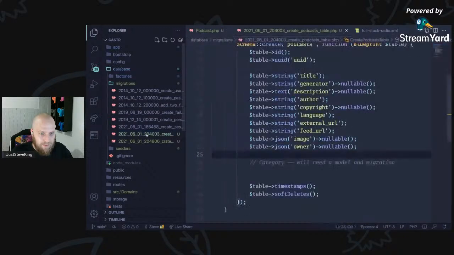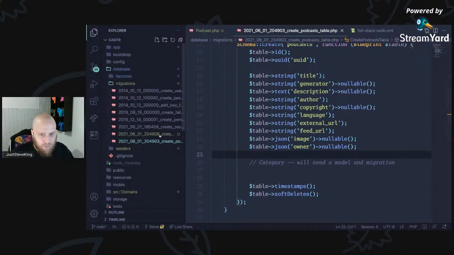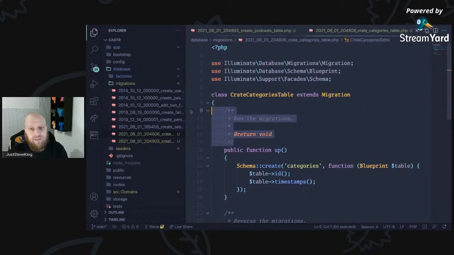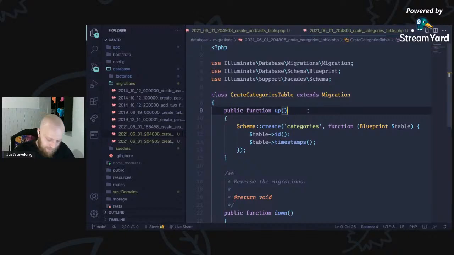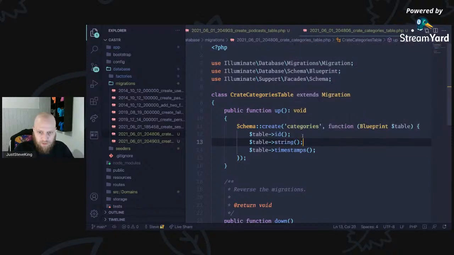And what I tend to do, I just tend to rename this if I've done something too late. So I can say 4903, which will come afterwards, which means I can now get this beforehand and I can do this the way I want to. So table, string, and just a category name.